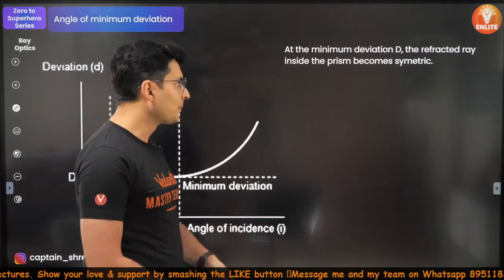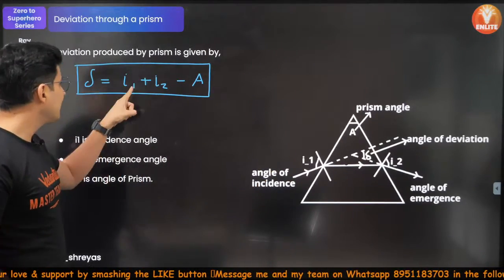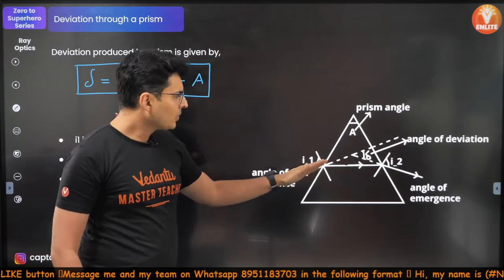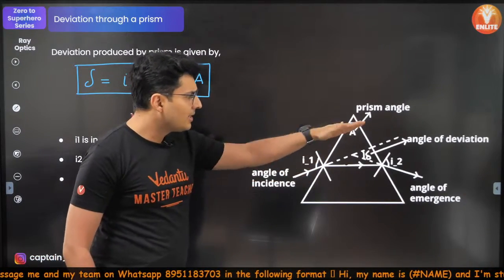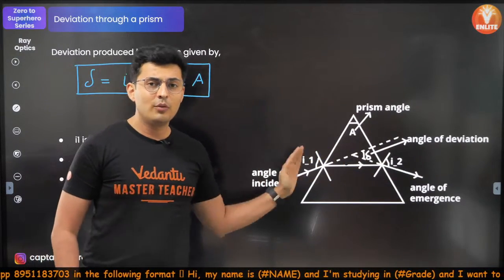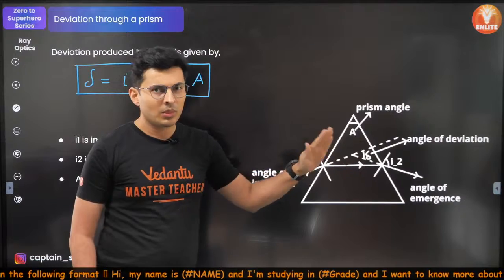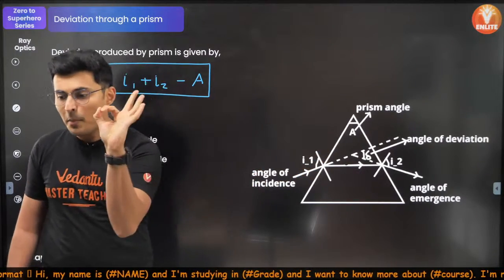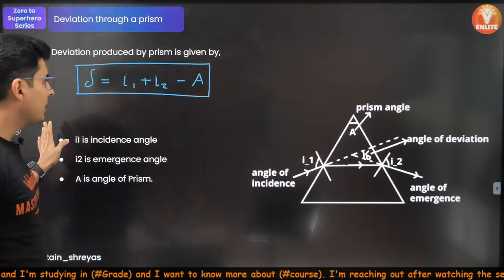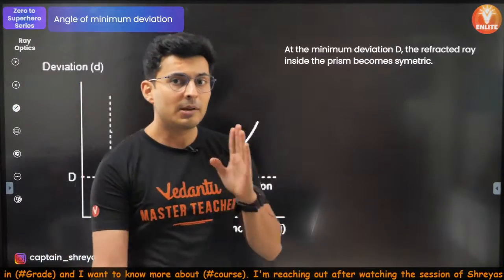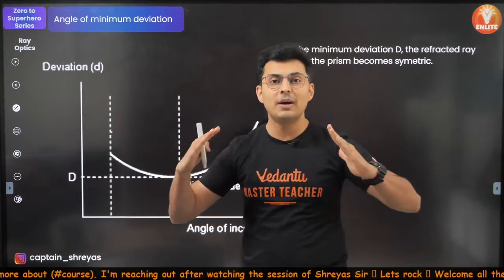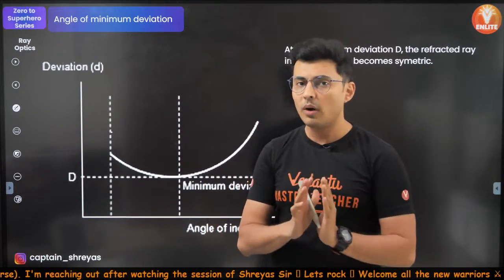Clear. Amazing. Now, this angle of deviation, like you can see, depends on the incident angle and the refractive index and all of that. So if you change the angle of incidence, the final ray also comes out at different angles, but there is one particular angle for which the ray deviates the least, hardly any deviation. So that's the minimum angle of deviation. Okay, so now if you are talking about the minimum angle of deviation, remember, then the rays which enter in and exit out are very much symmetric to the prism. I'll tell you what it means.